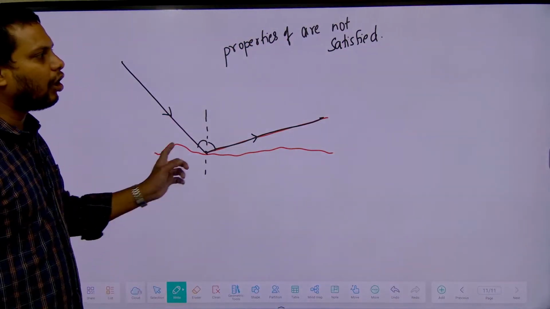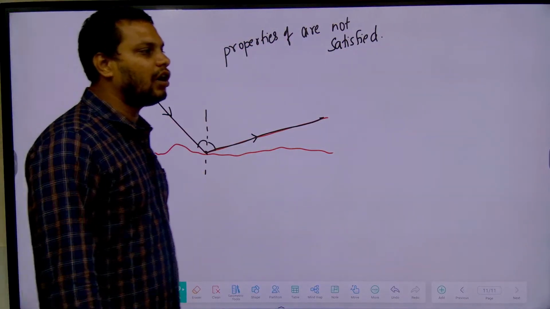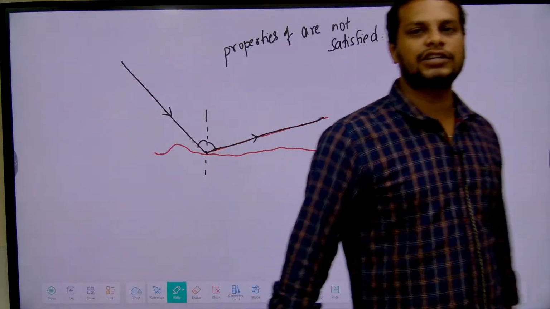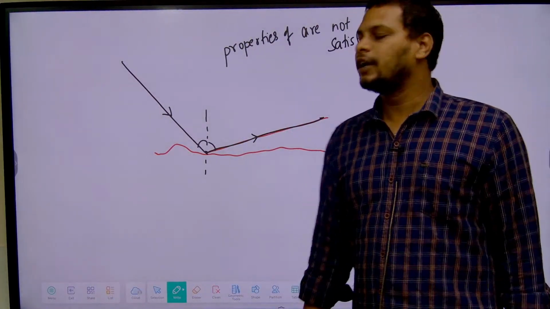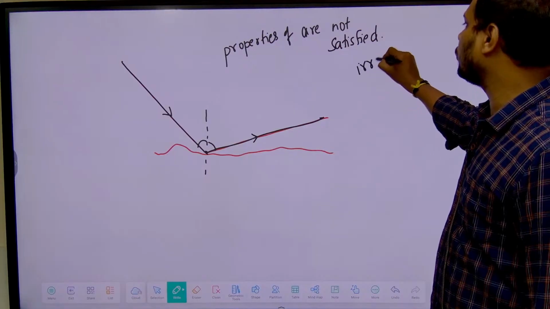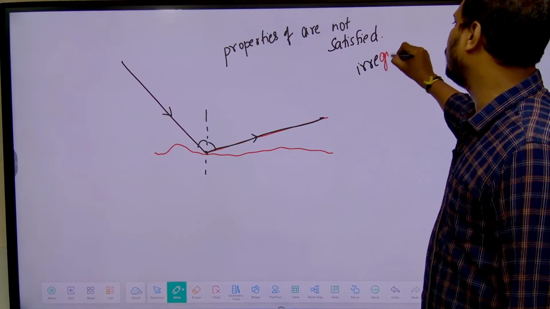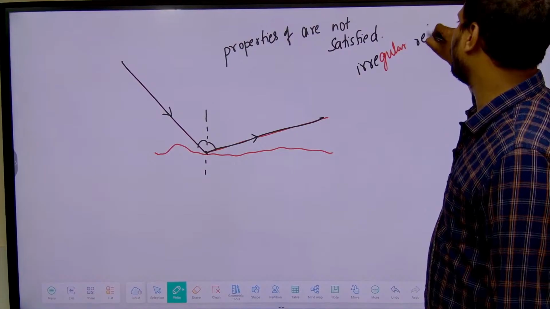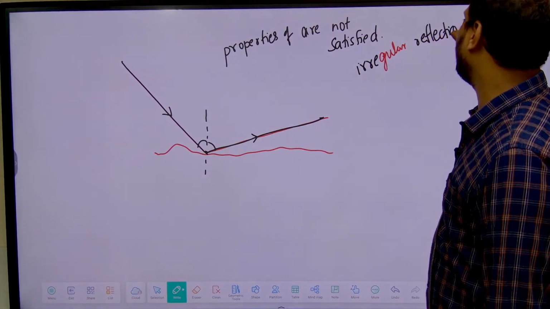Then we have to call it by some other name, which is called irregular reflection, or we can even call it diffused reflection. Clear? What do we call this? Irregular reflection.